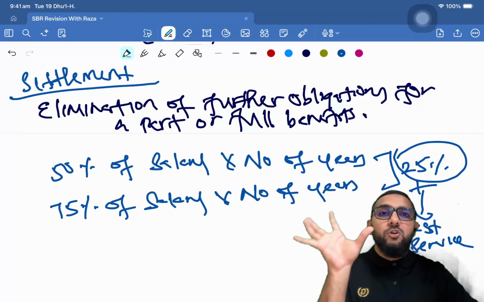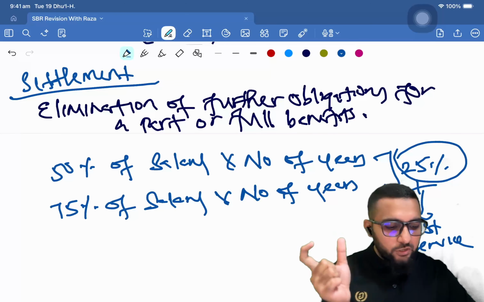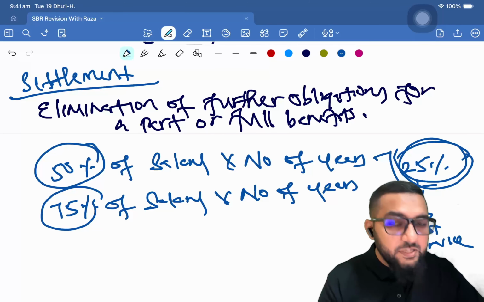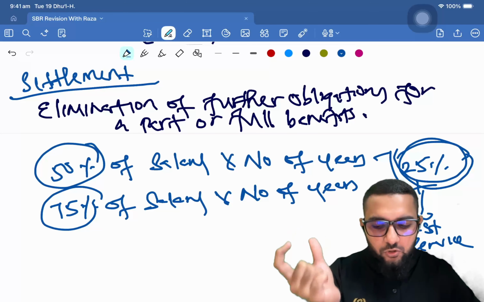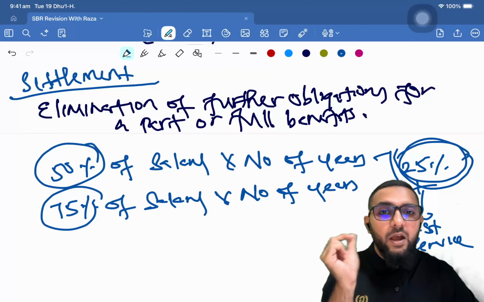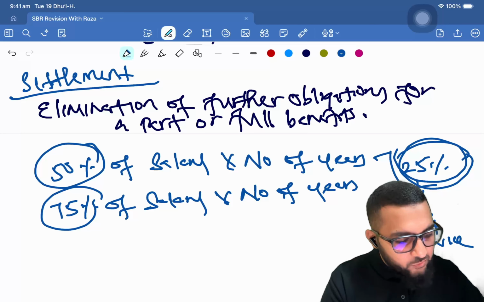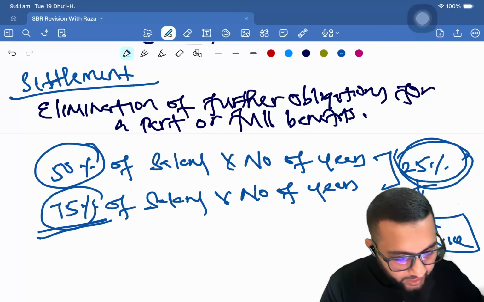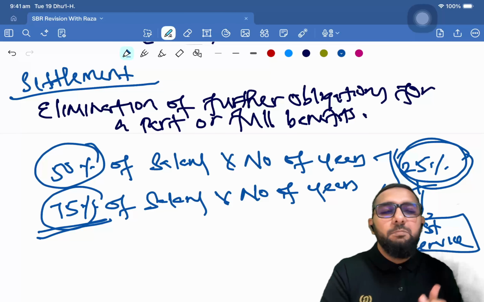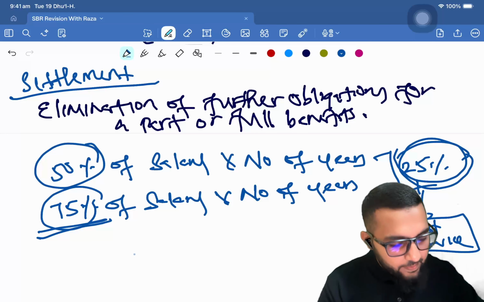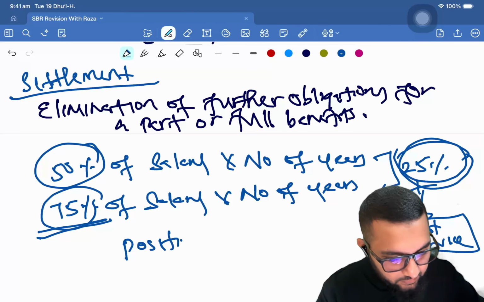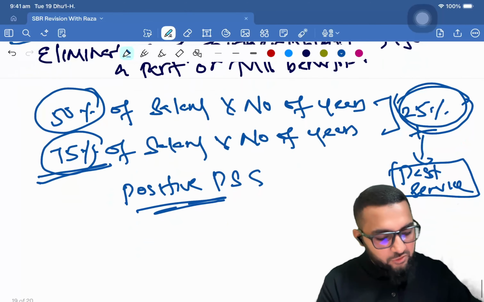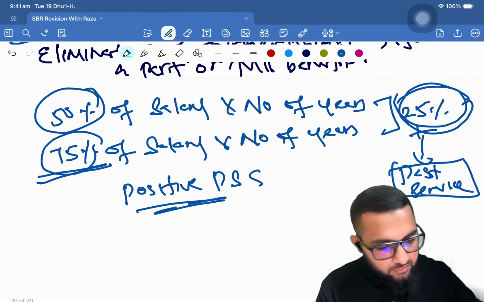It's going to change all the past values also, because you've recorded it at 50% in the past. But now they're saying 75%. So this 25% you also have to go and amend in the past records. When you amend the past records, that's what the past service cost is. And in future, it is going to be 75% value that you are going to make provisions on. So that is positive past service cost. And negative past service cost would be the other way around.